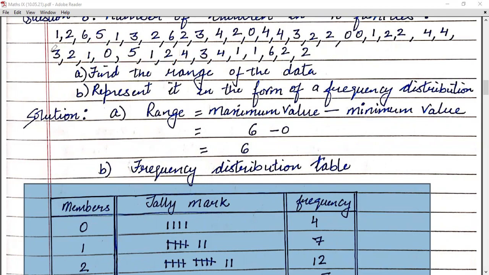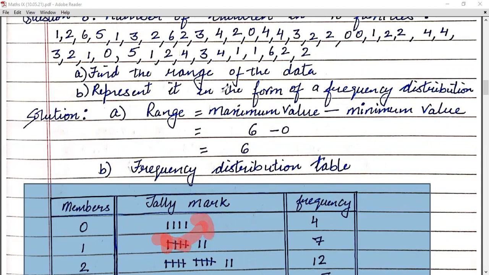Now, children, for each entry, you have to put a slanting line. You have to put a line for each entry. So now, children, here it is 1. So you will put a line where it is written 1. Now, after 4 entries, you will put a diagonal line so that it will show you the bunch of 5.